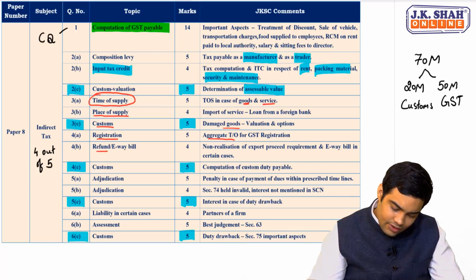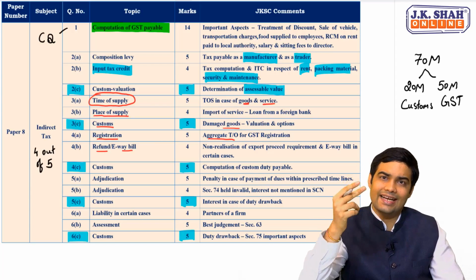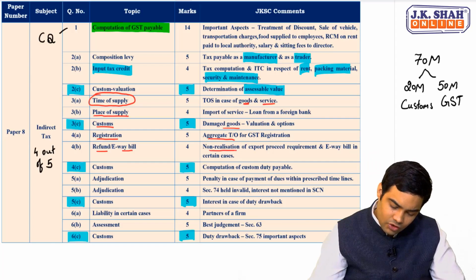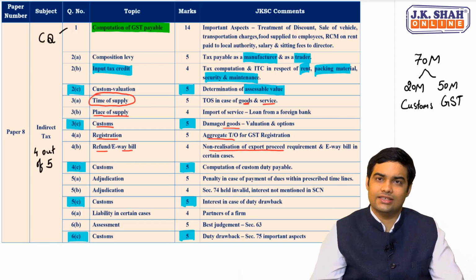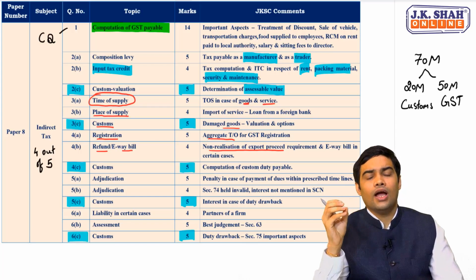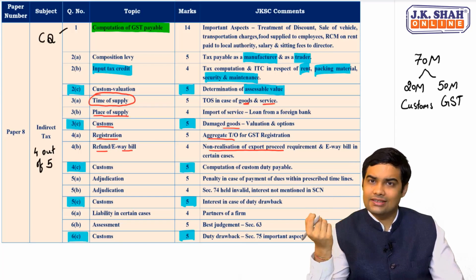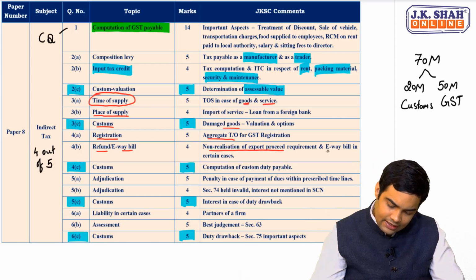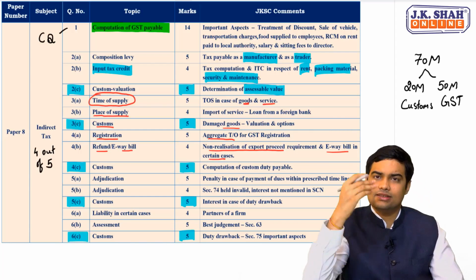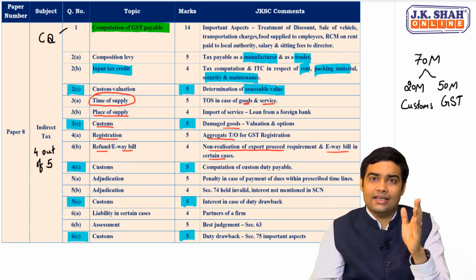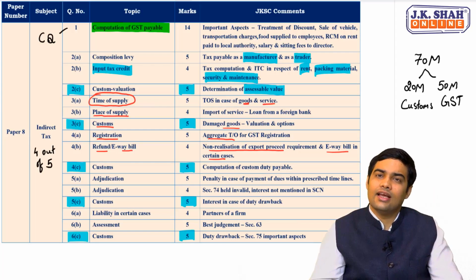Then refund/e-way bill. Obviously there was an internal option in this. There was a refund question. What happens in case of non-realization of export proceeds, and what is the requirement related to e-way bill? These were the two aspects dealt with. Now, non-realization of export proceeds, a new provision has been added, Rule 96B. The focus was on that. And e-way bill in certain cases, whether it would be required or not. Where is it mandatory? That was the aspect dealt with e-way bill.